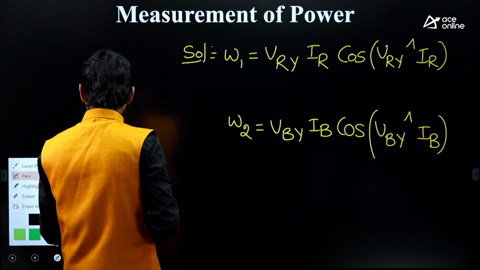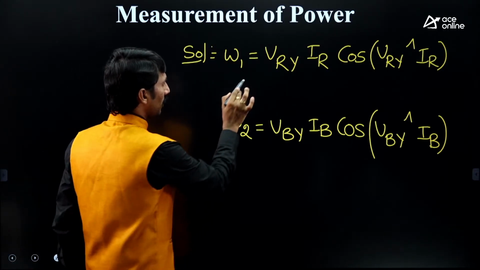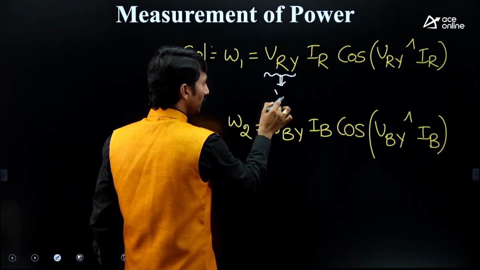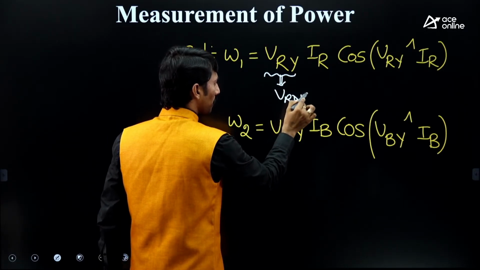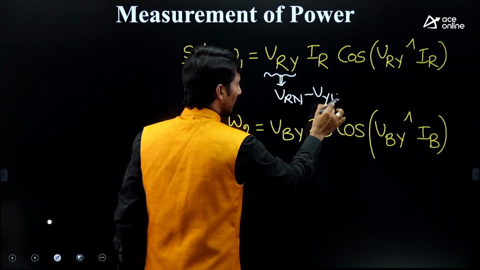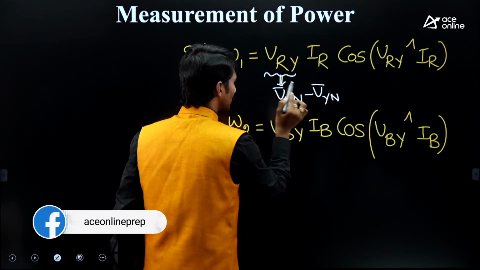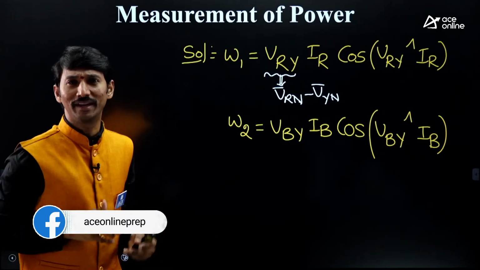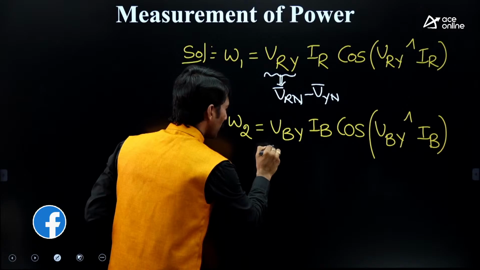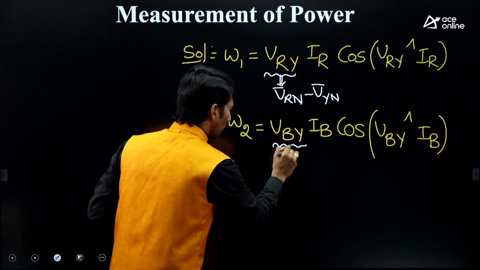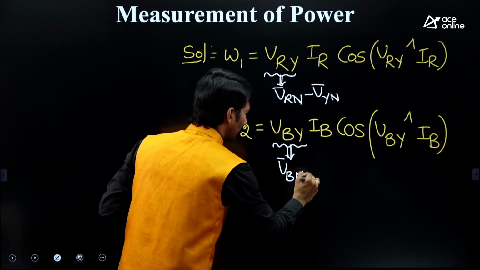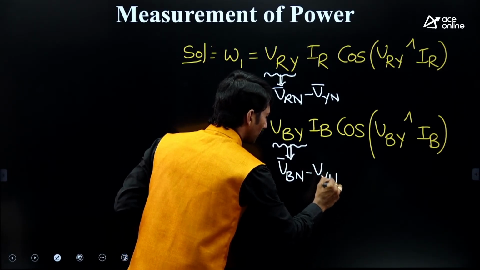Before proceeding with the phasor diagram, I told you, VRY means what? VRN minus VYN. Because RY is split into two parts, RN minus YN. Here also VBY will be VBN minus VYN.